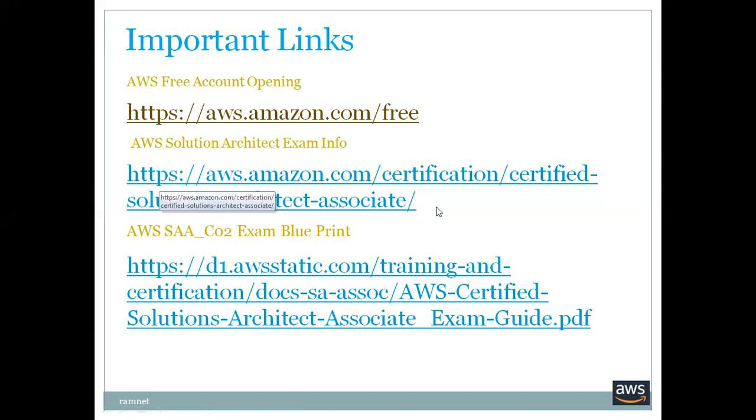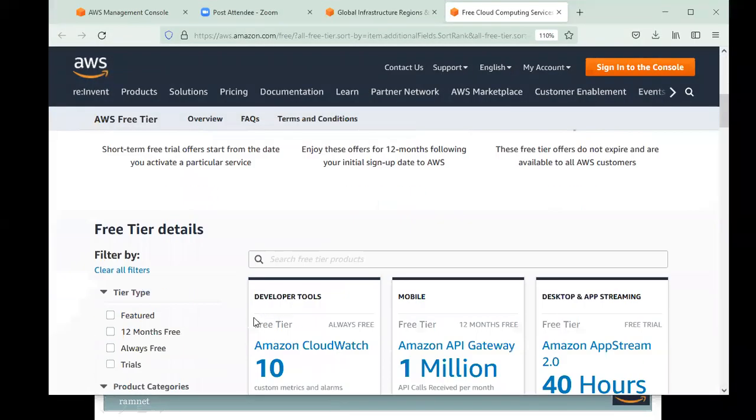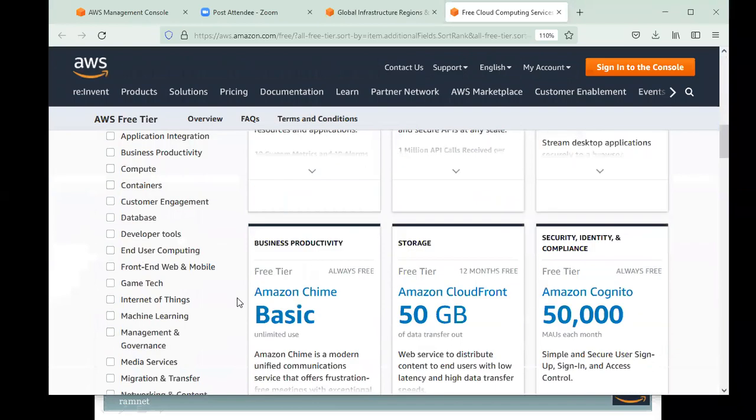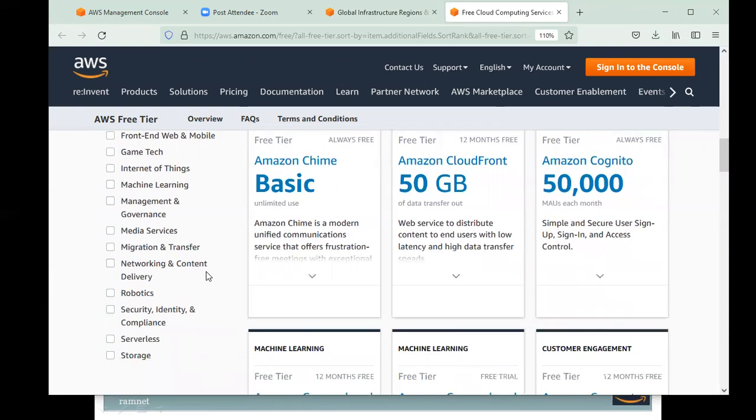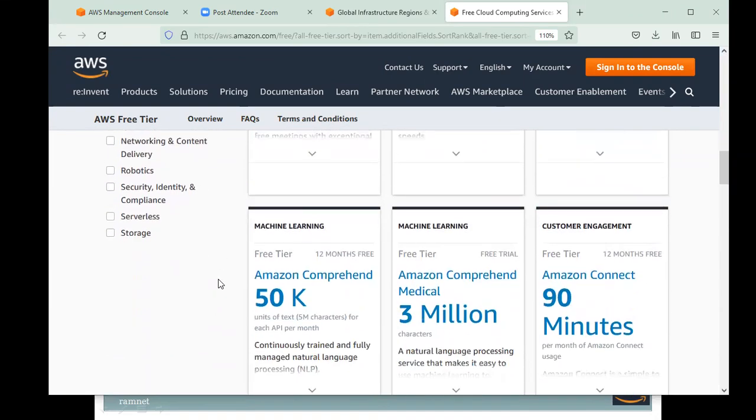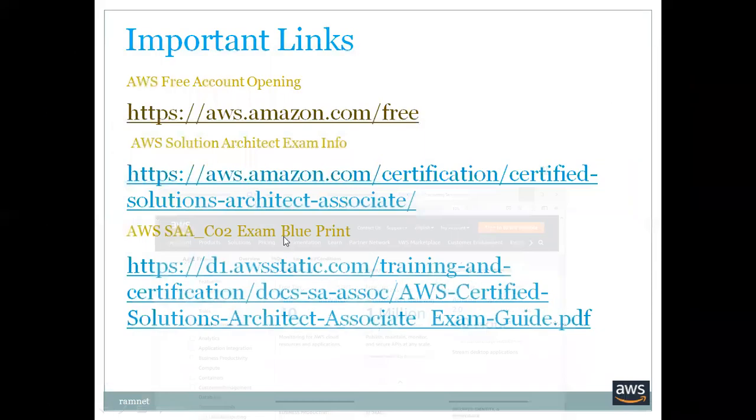And this is about your examination info. So before that, I guess I can show some other services also on there. In the free tier, we have these product categories: computers, containers, customer management, databases, developer tools, end user computing, Internet of Things, machine learning, management and governance, media services. Like that, we can create so many things. And this is about your examination point of view. We'll show you that.